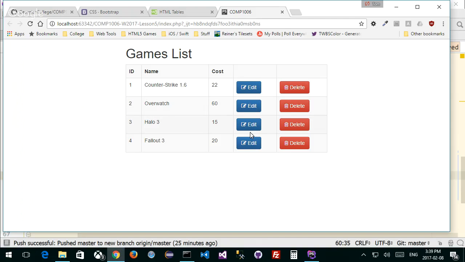What I want to do, here's my thing. First of all, cost doesn't make any sense. I'm getting weird costs, right? This should actually be $22.99. We set something up like that, right? So how come we're not getting the cost? We have to figure that out. And also, how do I make these buttons work? And how come they're not centered in the cells? That's another thing we can do. We can try and think about centering them.